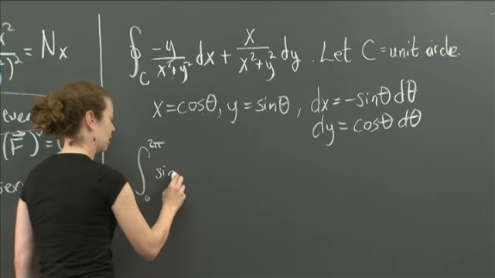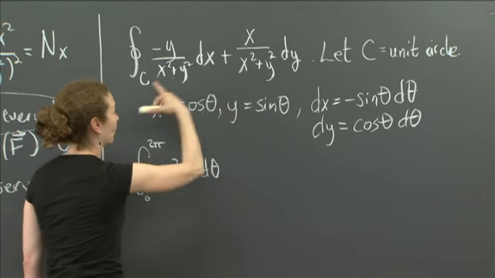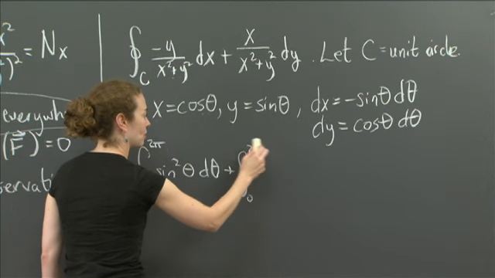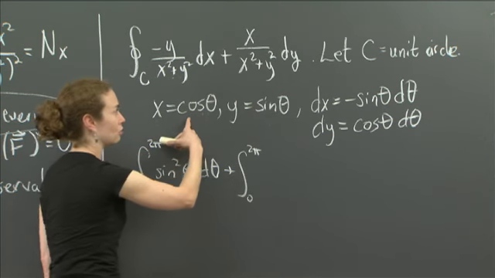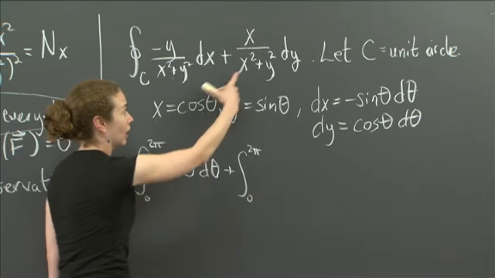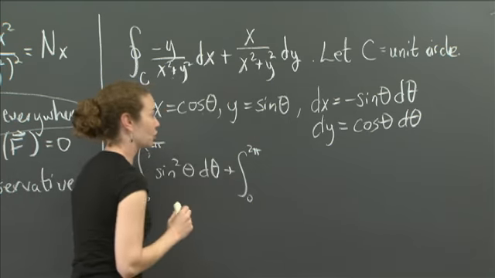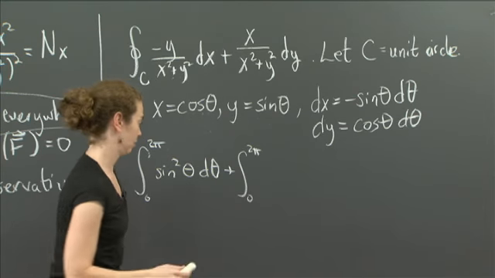And then this second term, when I integrate over the curve, I'm going to just rewrite another one here separately momentarily. x is cosine theta. x squared plus y squared is 1. And dy is cosine theta d theta. So I get cosine squared theta d theta. All right?